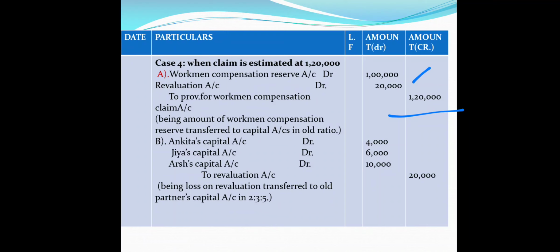Because we are taking just workman compensation reserve, we have to pass the journal entry for revaluation loss also. That will be Ankita's capital account debit, Jia's capital account debit, Arsh's capital account debit to revaluation account 20,000, which will be distributed in their old profit sharing ratio. That will come as 4,000 in Ankita's capital, Jia 6,000, and Arsh's capital will be debited by 10,000.